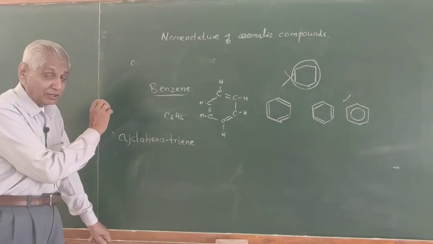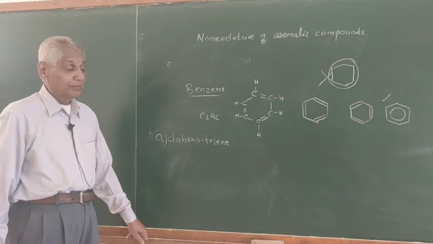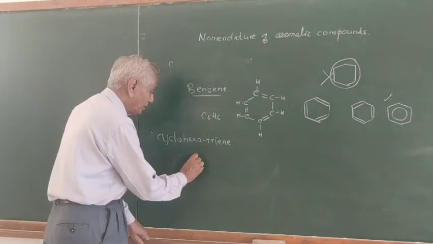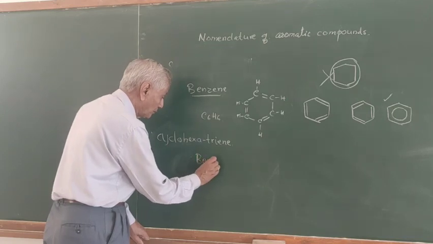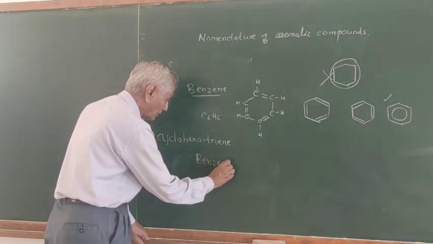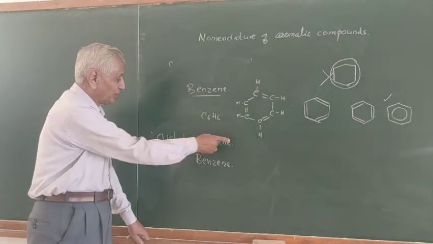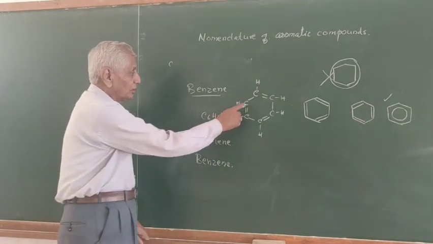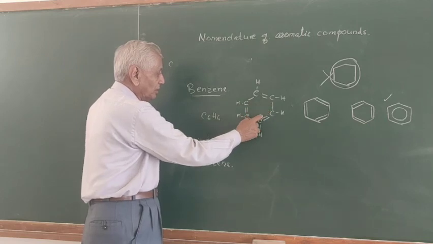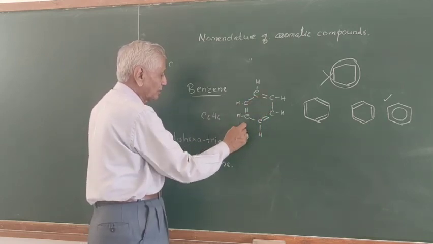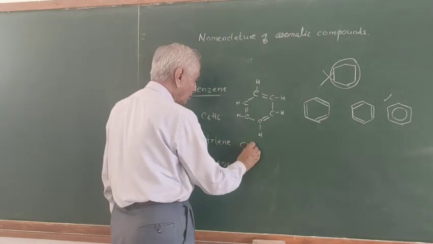This is not cyclohexatriene because this compound is popularly known as benzene. The structure of this is benzene. Don't say it is cyclohexane.